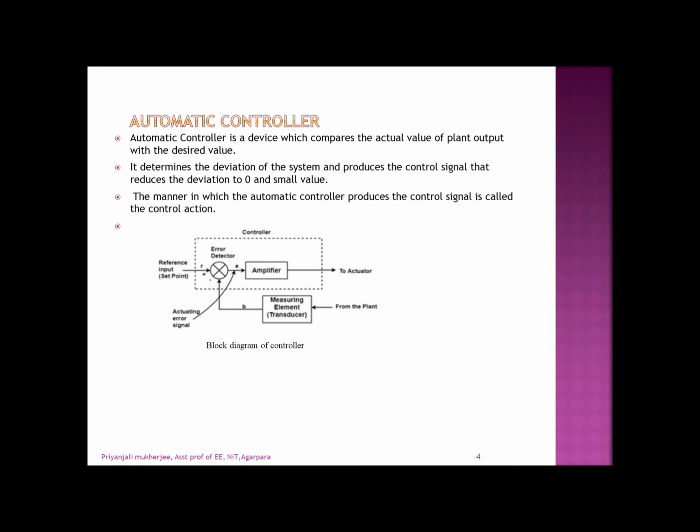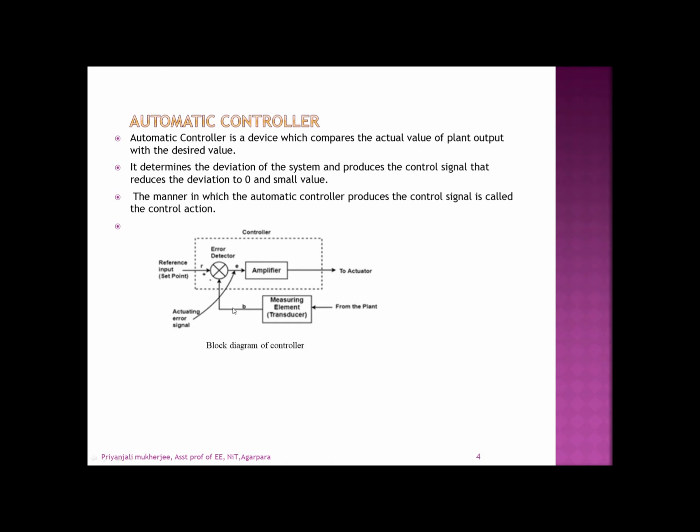This is a block diagram of an automatic controller. Here the reference input is given and the amplifier produces the actuating signal, which goes to the actuator or the final control element, and it operates on the process. The output of the plant is taken by the measuring element or transducer, and it is connected to the error detector.